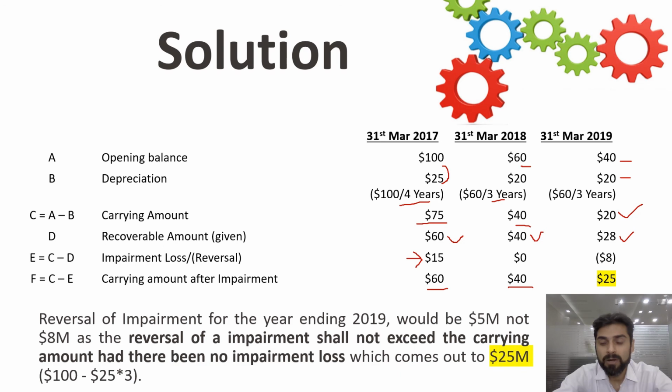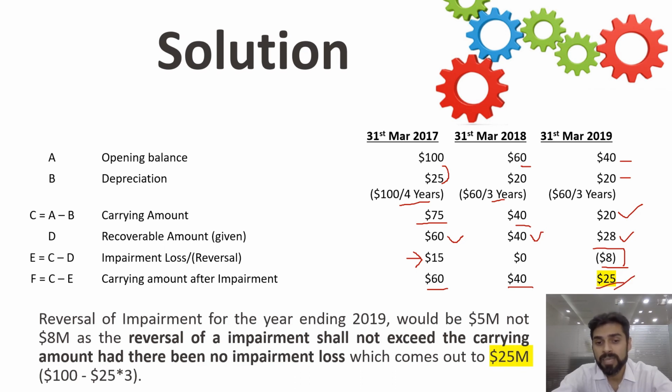Now the impairment loss reversal can be 8 million, but in this case the rule says that you cannot reverse an impairment beyond the carrying amount had there been no impairment loss. Had there been no impairment loss, the carrying amount would have been 100 minus 25 for 3 years, that is 75, and after a further depreciation of 25, you cannot go beyond 25.